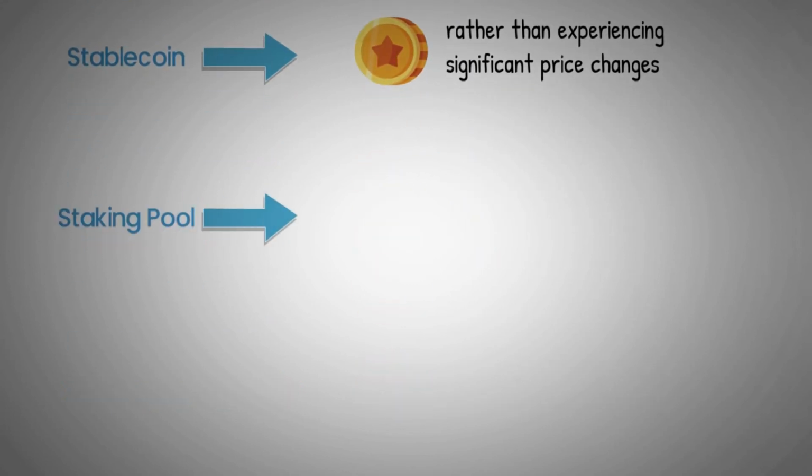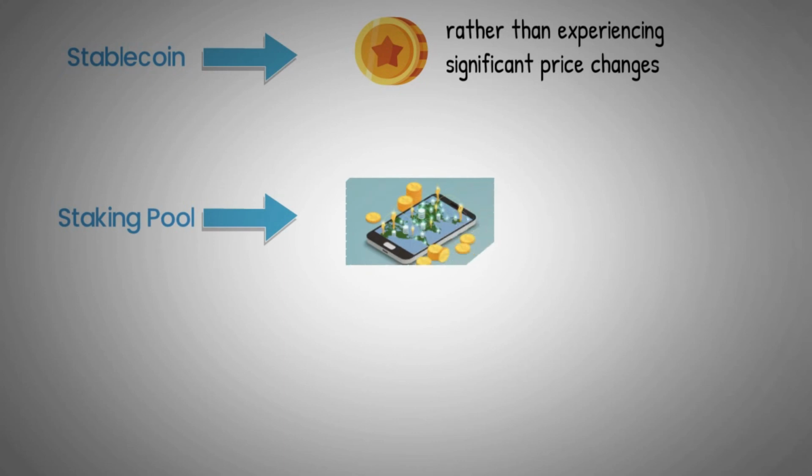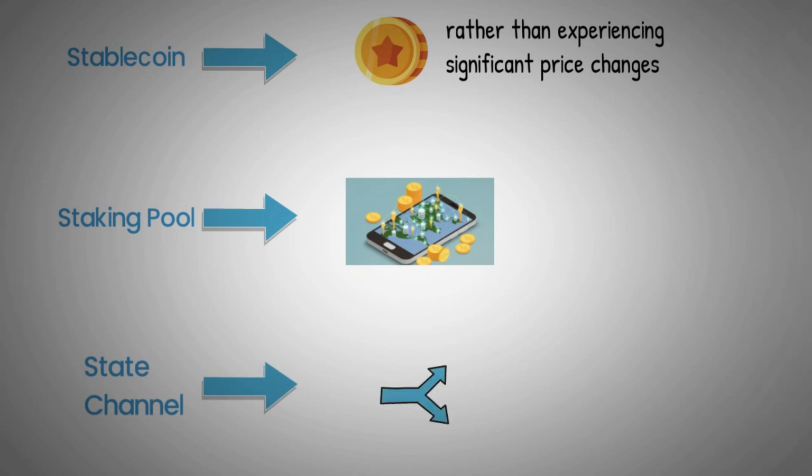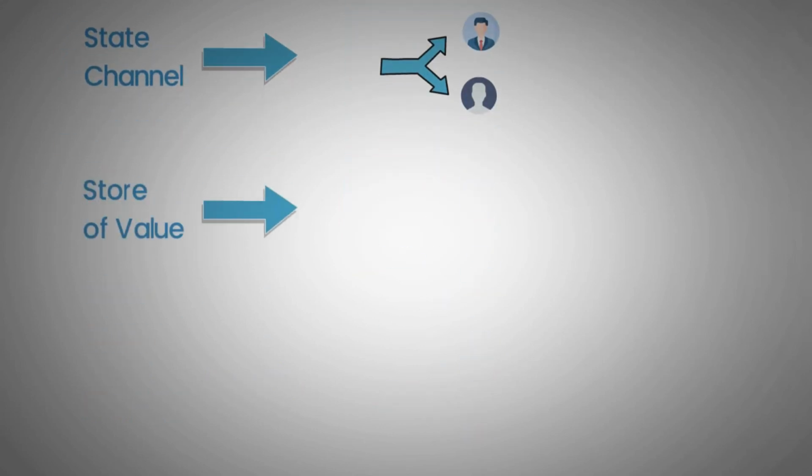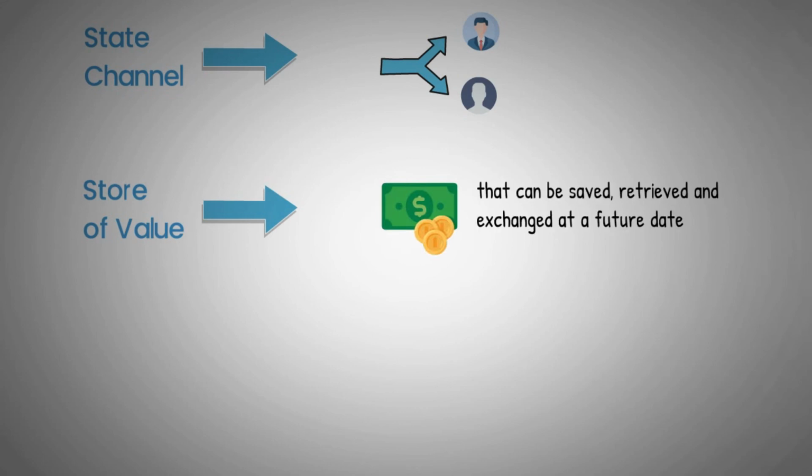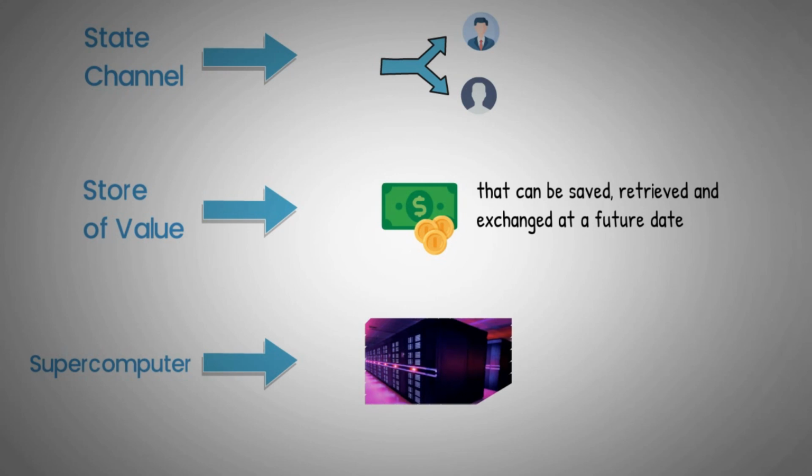Staking pool: a pool where stakeholders combine their staking power to increase their chance of successfully validating a new block. State channel: a two-way communication channel between two users or nodes on a network, or between a user and a service. Store of value: a commodity, asset, or currency that can be saved, retrieved, and exchanged at a future date without suffering depreciation. Supercomputer: a computer or virtual machine that operates at the highest level of currently possible computing power.